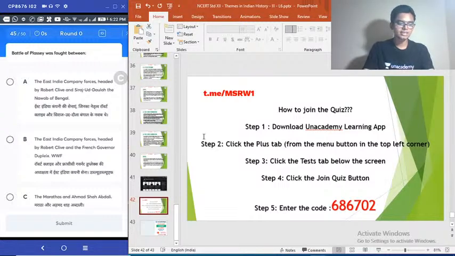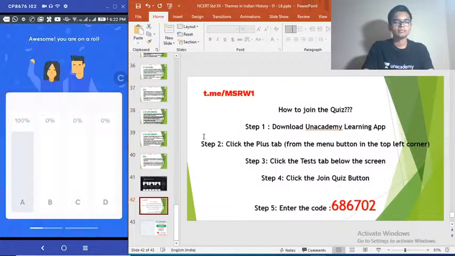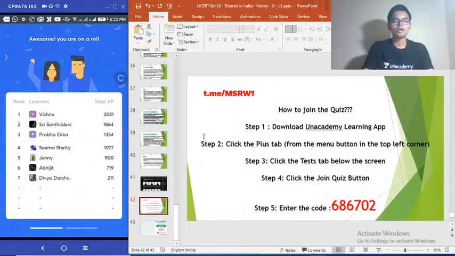Time is up. So correct answer is option A. I think all of you will get this. Yes, 100% got that correct answer. Very good. All of you got it. Vishnu crossing 2000 mark there. Jenny very close to 1000 now.